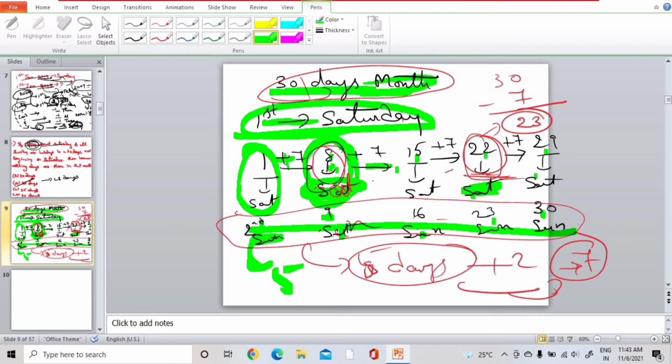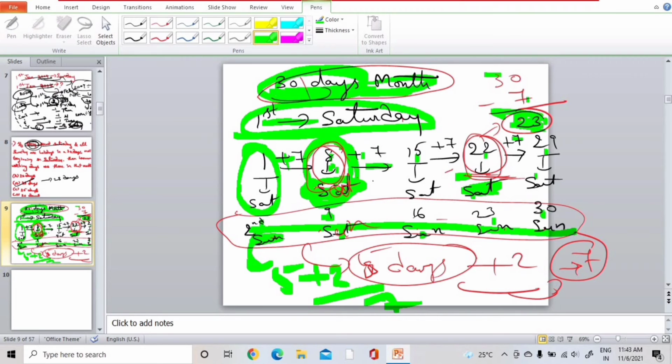Totally how many second Saturdays? 2. Totally 5 plus 2 is 7. Subtract this 7 from 30 days. So we have got 23. So totally 23 working days are there in that month. This is how we need to solve this problem.